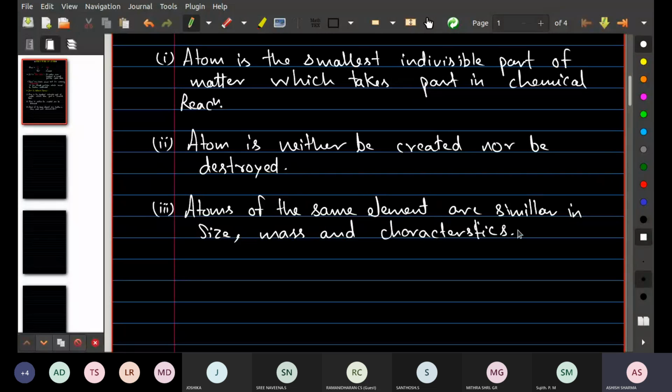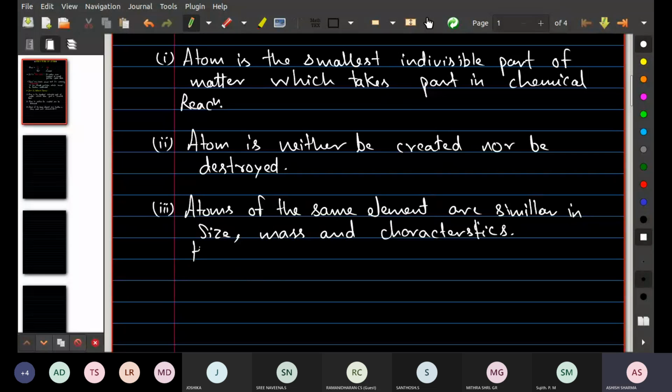In further studies, we found that a single element could have more than one type of atom. Okay, are you getting my point? More than one kind of atom is possible for the same element. So what we can say, however, atoms of different elements have different size according to it.